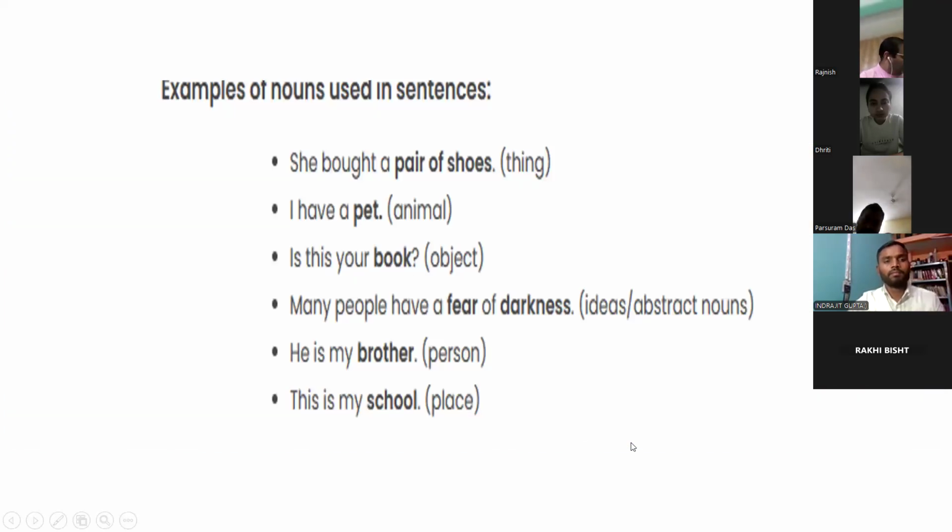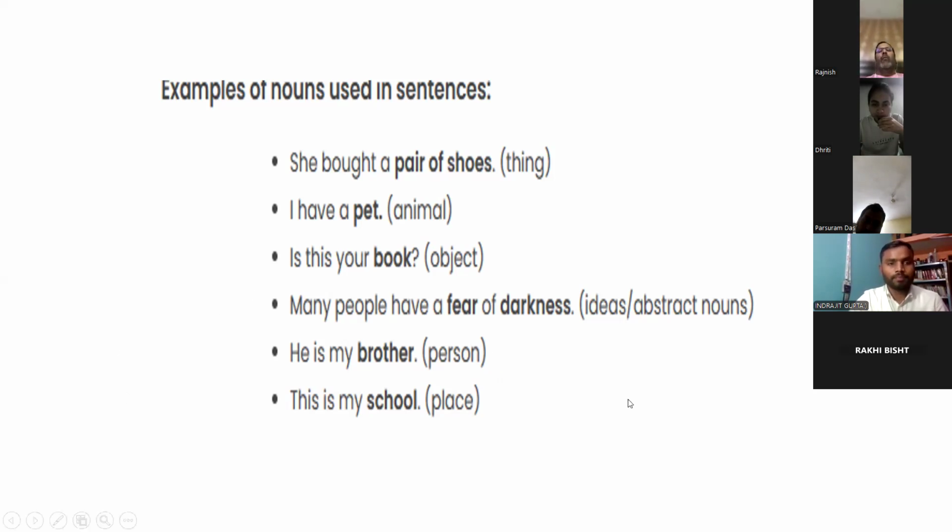Now these are some sentences you can easily identify. She bought a pair of shoes. What are the nouns? Pair of shoes. Pair is a common noun, and shoes is also a noun. I have a pet. Pet is a noun. Is this your book? Book is an object, a thing. So that's why it is a noun.